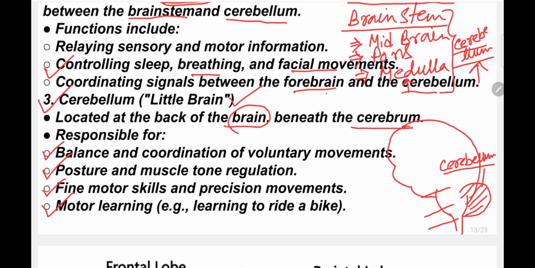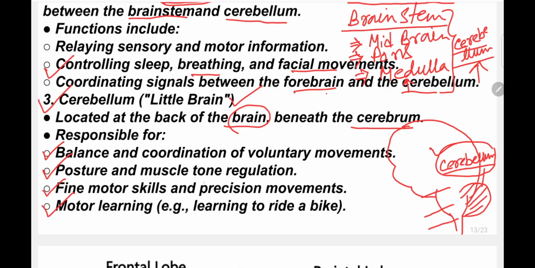That balance is regulated by the cerebellum. If right now you are holding a pen and writing on paper, that balance is controlled by the cerebellum. Holding a cup and plate is a fine skill movement that is also regulated by the cerebellum.